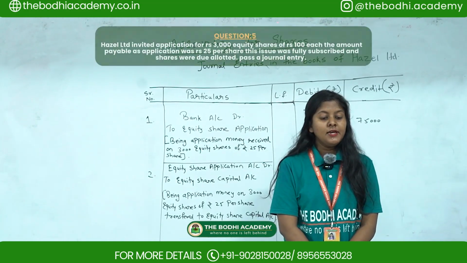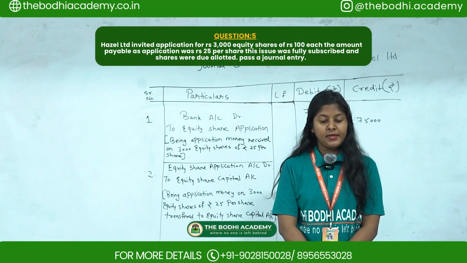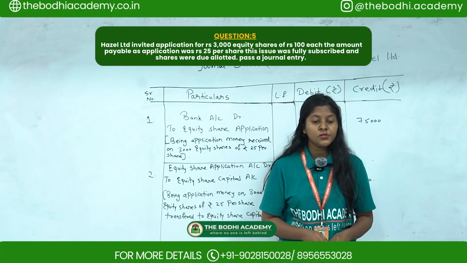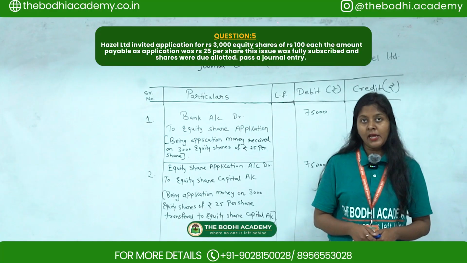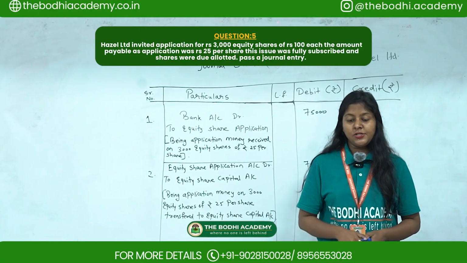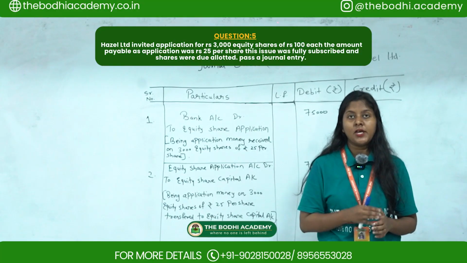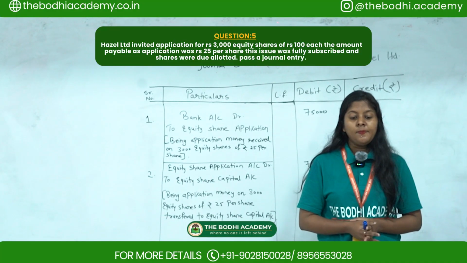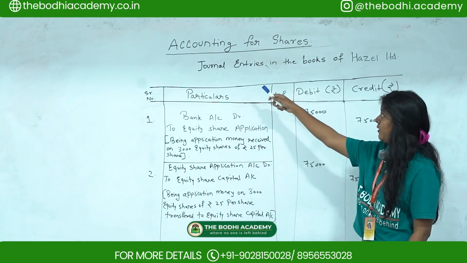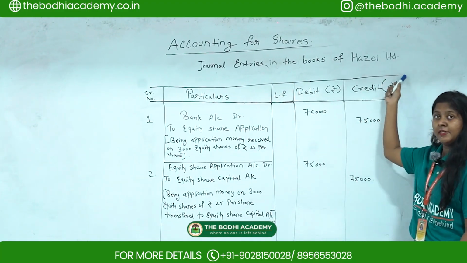Fifth question is: Hazel Limited invited applications for 3000 equity shares of rupees 100 each. The amount payable on application was rupees 25 per share. This issue was fully subscribed and shares were duly allotted. Pass journal entries for the above transaction. So first thing, you have to write down journal entries in the books of Hazel Limited.